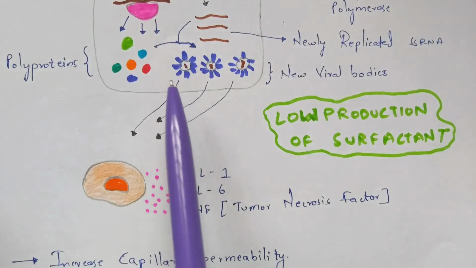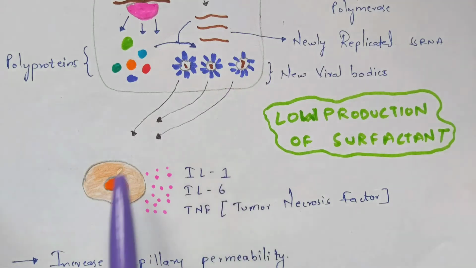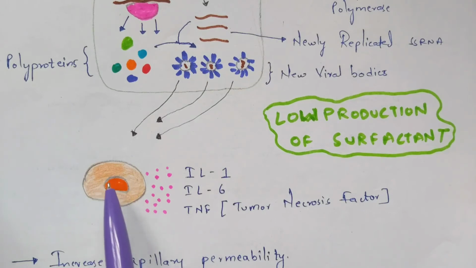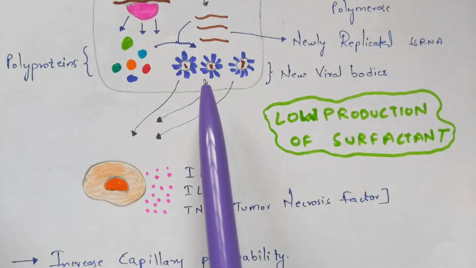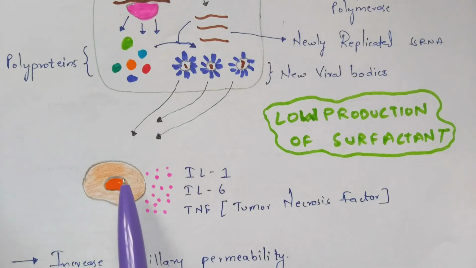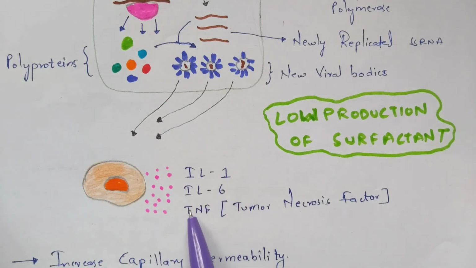Now these new viral bodies will act as antigen for the macrophages. This is a macrophage, and these new viral bodies will act as antigen, move towards the macrophages and attach to them, and now this macrophage will start releasing certain types of very harmful cytokines, among them interleukin 1, interleukin 6 and TNF, which means tumor necrosis factor.